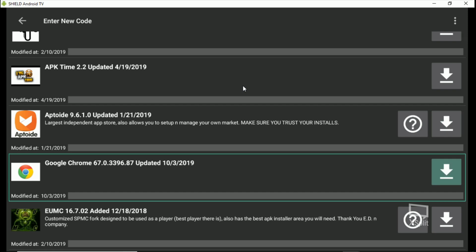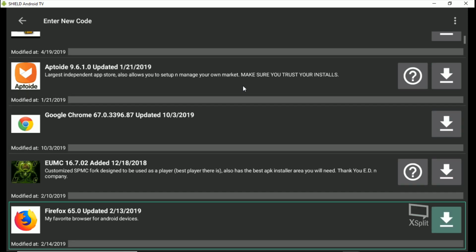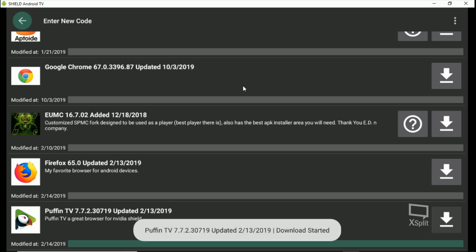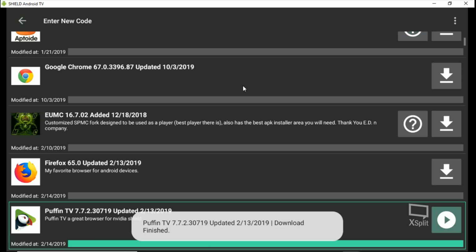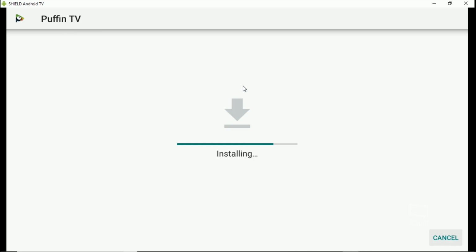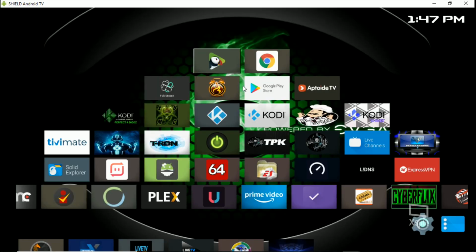I got Google Chrome in there. That's an older version that I know works on my Shield. This Firefox is an older version. And this Puffin TV, this version right here, it works. So go ahead and hit that download arrow. We're going to install it. We're going to hit done, hit your home page, and I think this one's, yep.